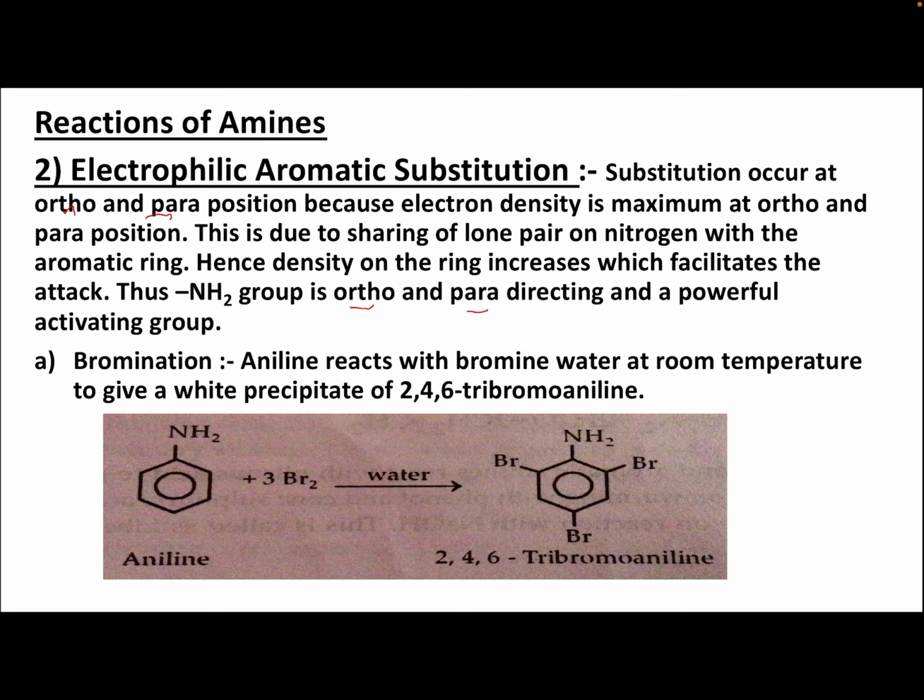Bromination. Aniline reacts with bromine water at room temperature to give a white precipitate of 2,4,6 tribromoaniline. Here this is aniline, bromine, water. We are getting 2,4,6 tribromoaniline when aniline reacts with bromine water at room temperature.